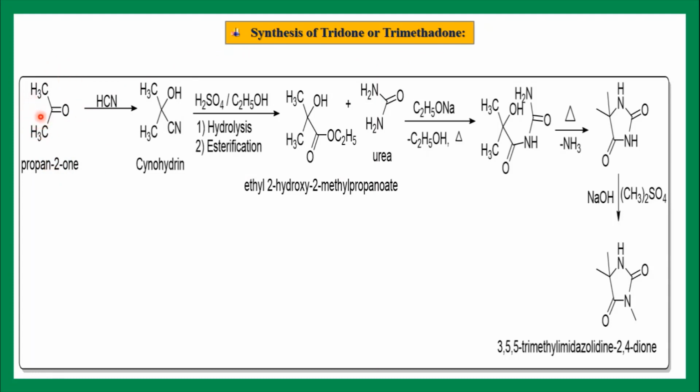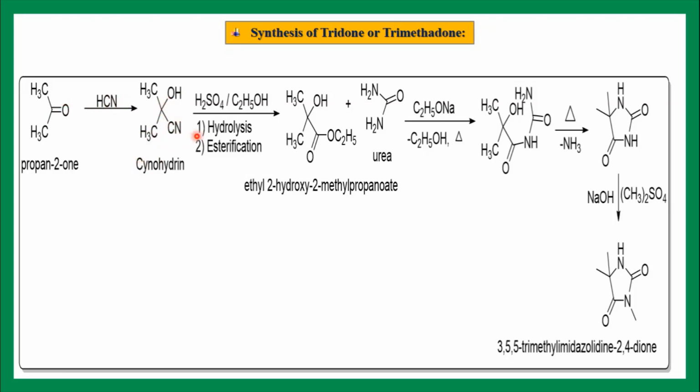This acetone reacts with HCN, hydrogen cyanide. Nucleophilic addition reaction takes place at the carbonyl carbon. OH will join, and CN will attack the carbonyl carbon.